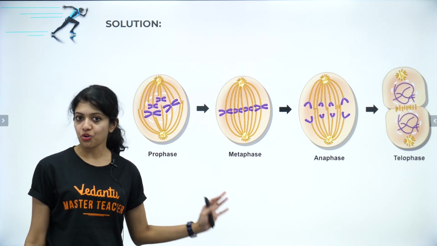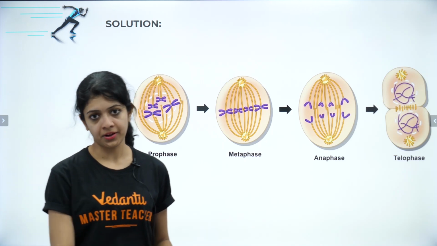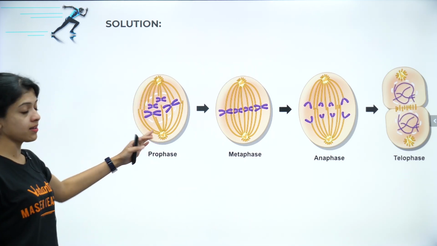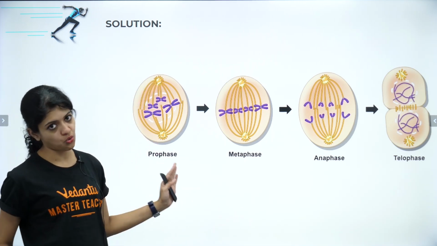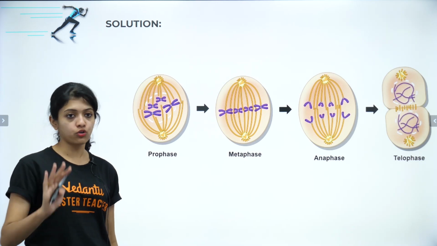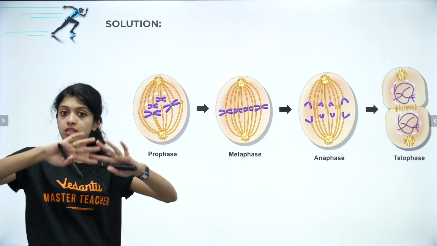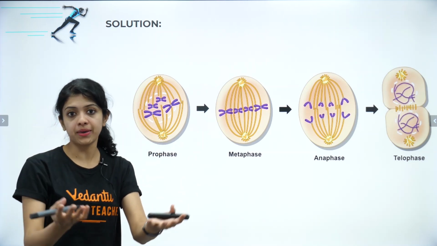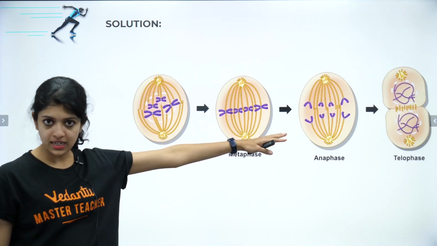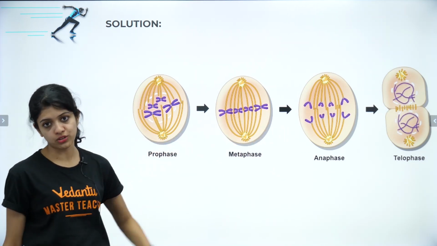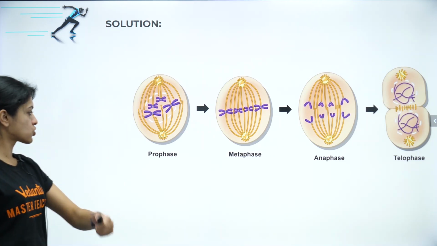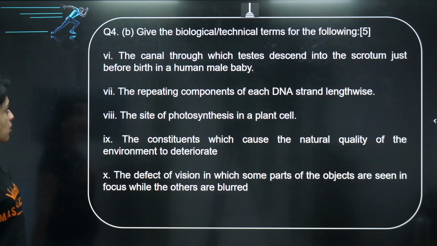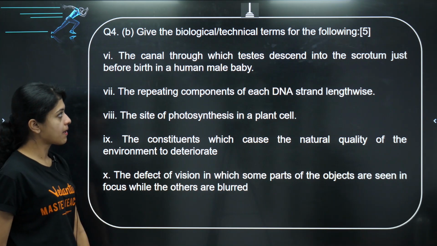Yes, in prophase, it has to be disappearing and the chromosomes becoming condensed and thickening. So your answer there is prophase. Telophase is where the nuclear membrane reappears after division or separation of the chromatids. Okay, so the answer is prophase. Now coming to question number 6.